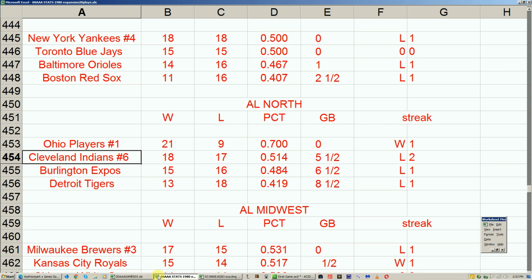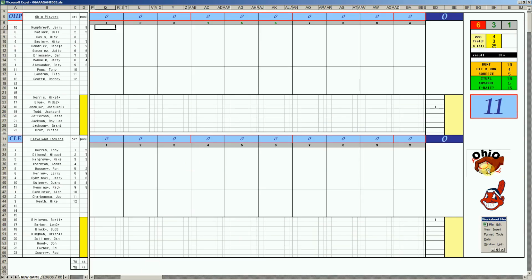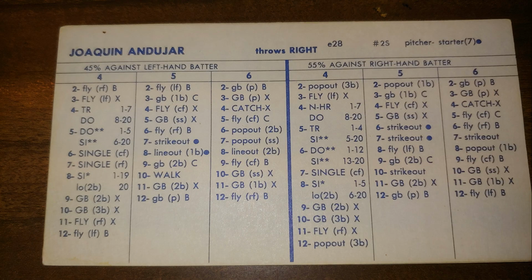Cleveland for Game 3. Today's game. Cleveland's got to begin a 3-game winning streak or it's all over. The Ohio Players, they're going to send Joaquin Andujar out there. Joaquin Andujar got a World Series ring for the 1982 Cardinals, 15-10 with a 2.47 earned run average. World Series pitcher in a potential clinching game.